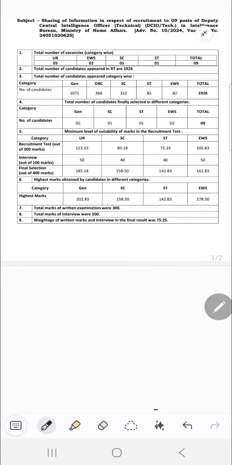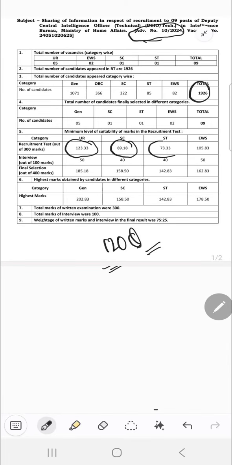So we have the cutoff category wise as well as the total number of candidates that appeared in the examination held in October 2024, that is the previous year. There were around 1926 candidates who appeared, and remember, 120 questions were asked. For General the cutoff was almost 124 marks, for SC it is 89 marks, ST it is 73 marks, and EWS it is 105.83 marks.